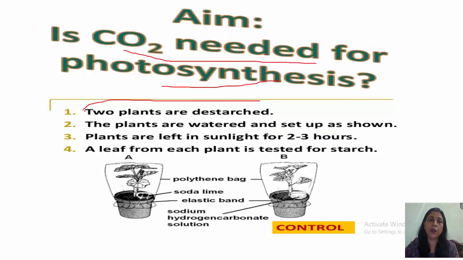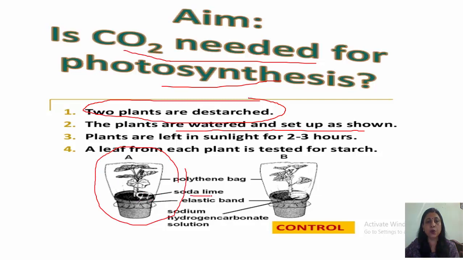Then what we have to do, we have to take now 2 plants which are de-starched. Okay, then de-starched means they are kept in dark for 2 to 3 days. Then we'll take out the plants. The plants are watered and set up as shown. As shown means in A we will put a polythene bag, and in a bowl we will put soda lime, and then in B we will pack it with polythene bag, and in a bowl we will keep sodium hydrogen carbonate solution. Then the plants are left in sunlight for 2 to 3 hours,